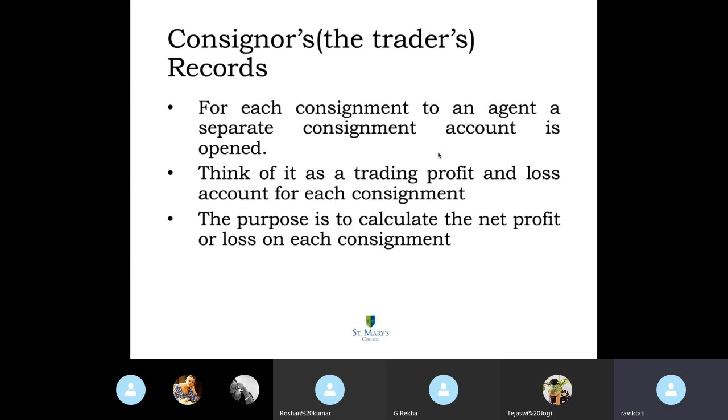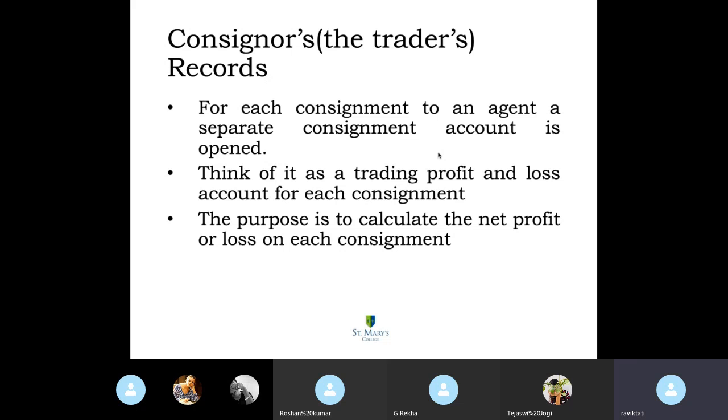Okay. And this, take it for granted, follows the nominal account principle: debit all expenses and losses, credit all incomes and gains. It is just like your trading and profit and loss account. And the purpose is to know what is the profit or loss made on each consignment.